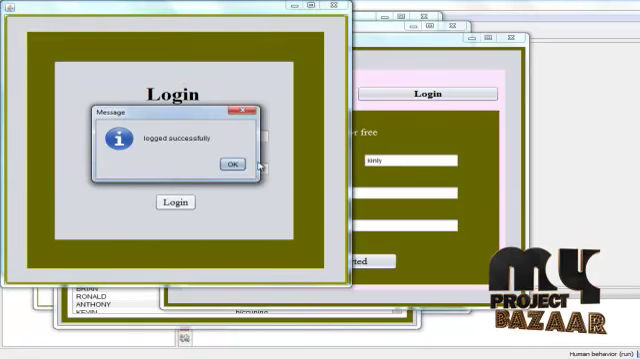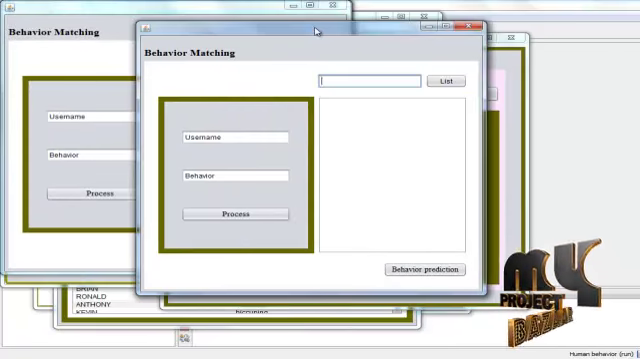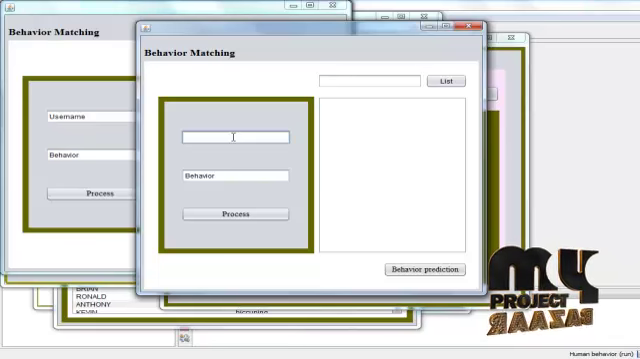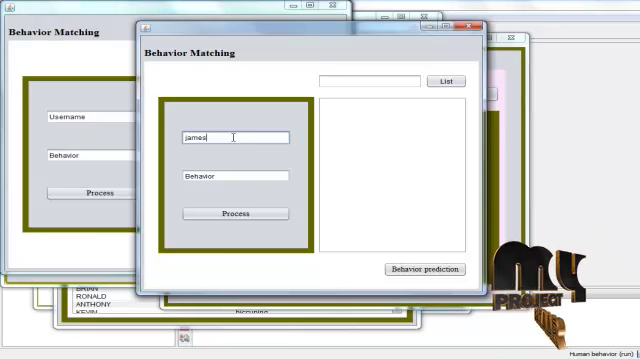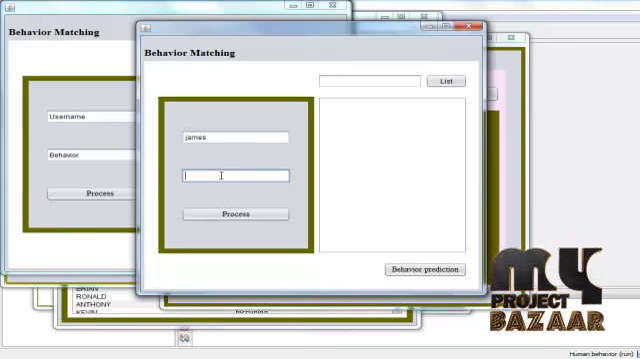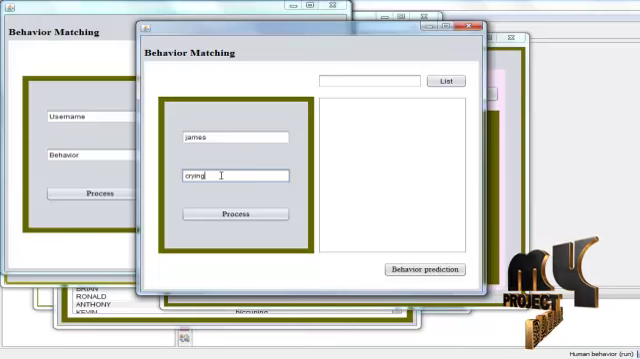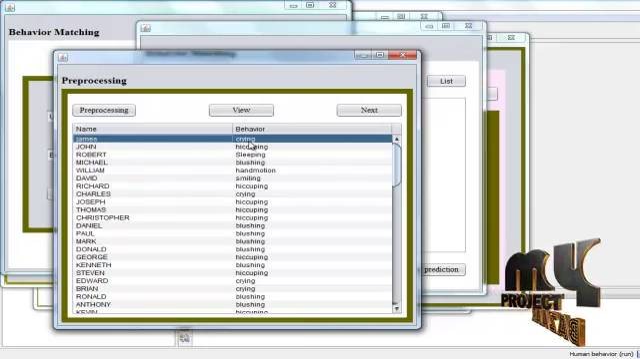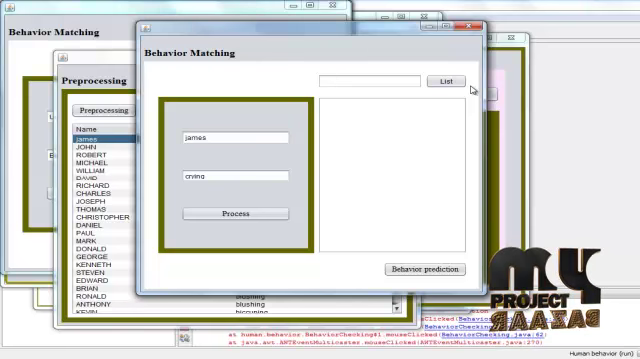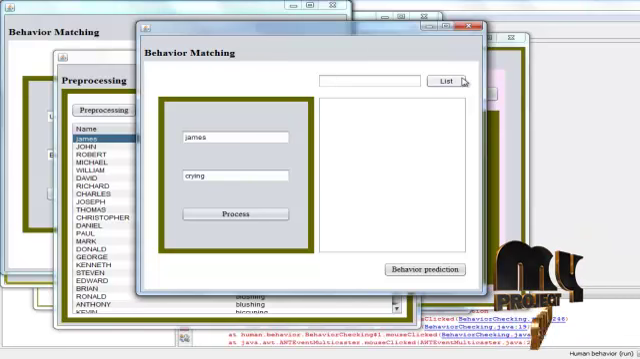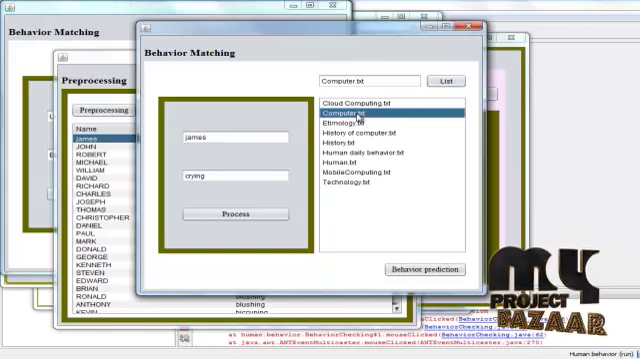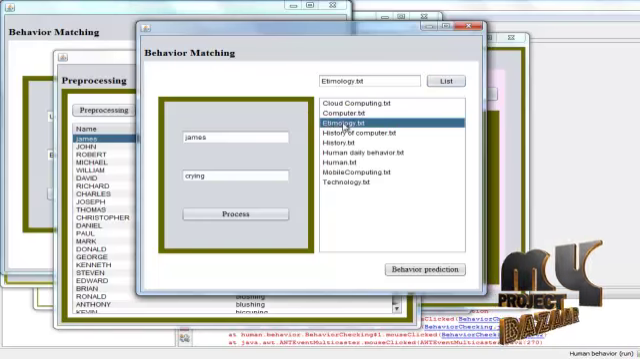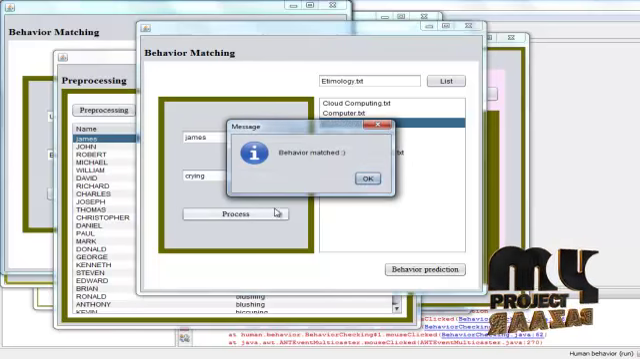Then you get a screen of behavior matching. In username I will give James, and as the behavior I will give crying, because I have these in the dataset. See, I have James and crying as a behavior, so I will give these two. I need to open some information from my file, so I will click the text file, etymology.txt. After that, I will process behavior matched.